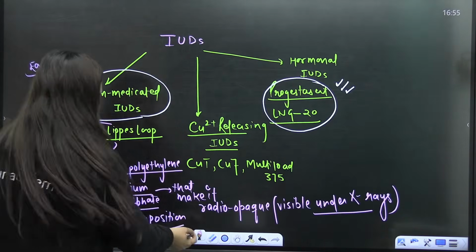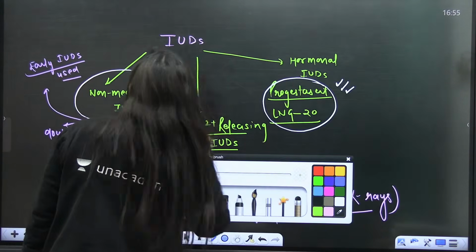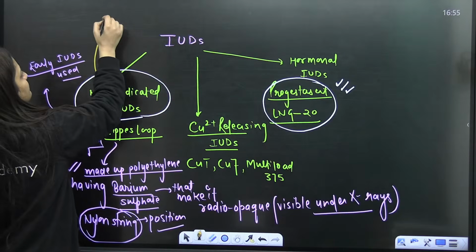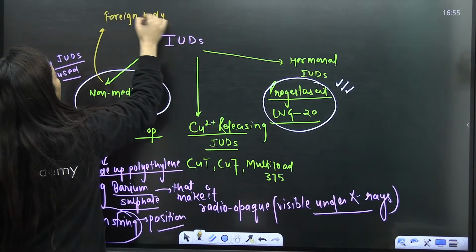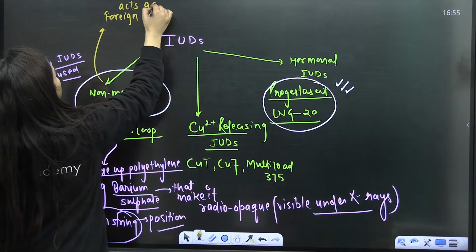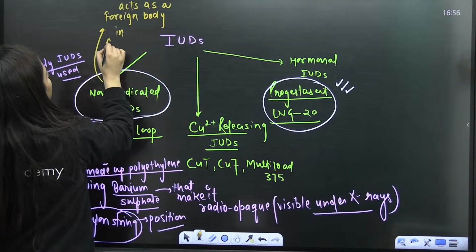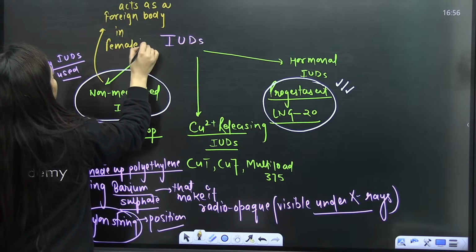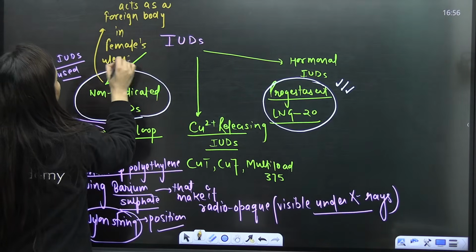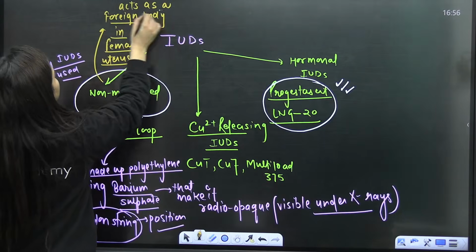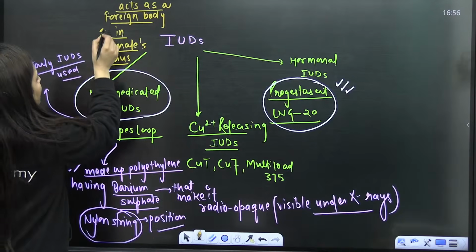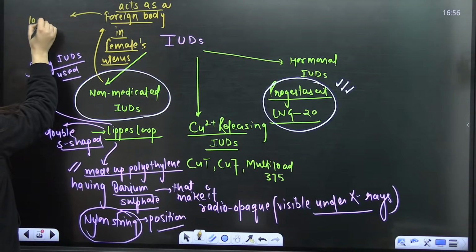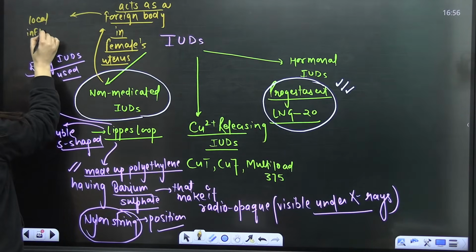So this IUD, as I said early, this is very early use. It acts as a foreign body in the female's uterus, right? So because of that, what will it do? It will cause a local inflammatory reaction, right?